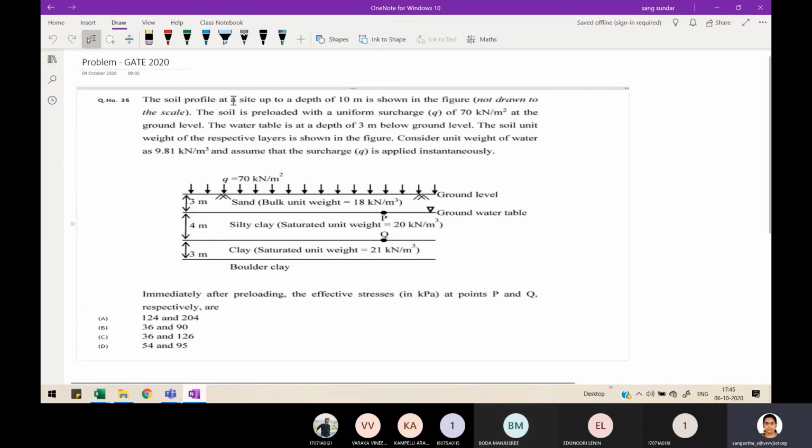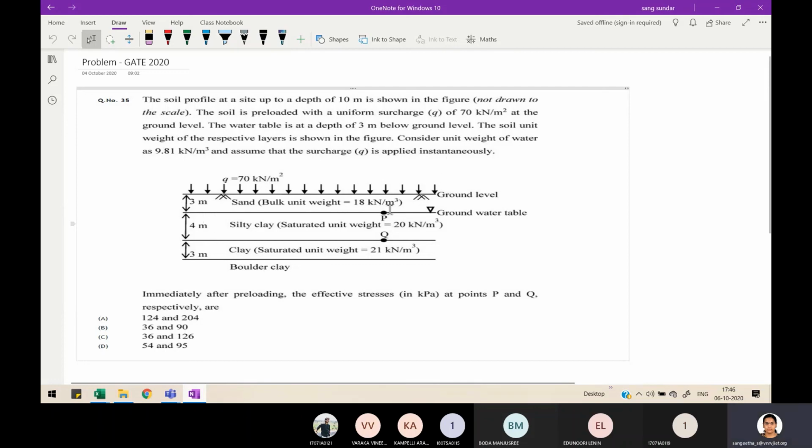The soil profile at a site up to a depth of 10 meter is shown in the figure. The figure is not drawn to scale. The soil is preloaded with a uniform surcharge of q equal to 70 kilonewton per meter square at the ground level. Water table is at a depth of 3 meter below ground level. The unit weights of the respective layers are as shown in the figure. Consider the unit weight of water as 9.81 kilonewton per meter cube. Assume that the surcharge q is applied instantaneously.